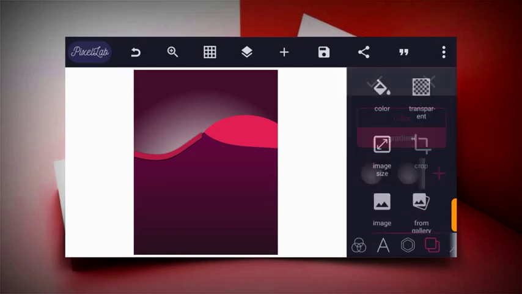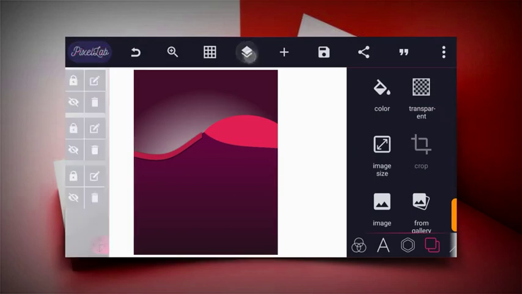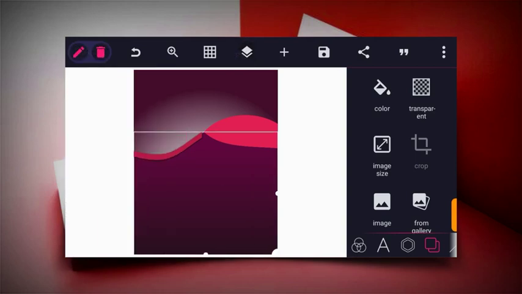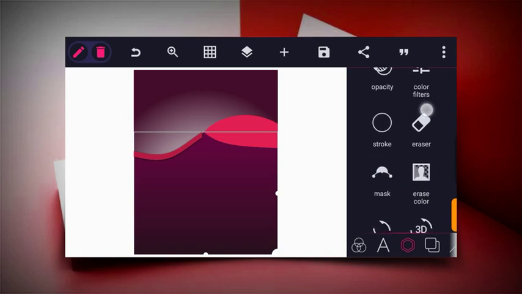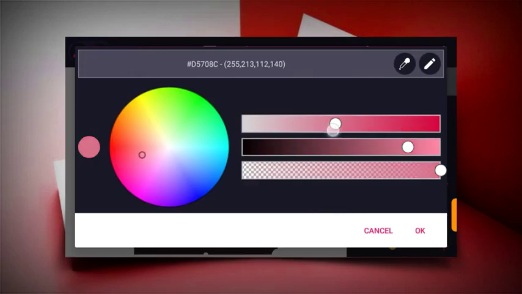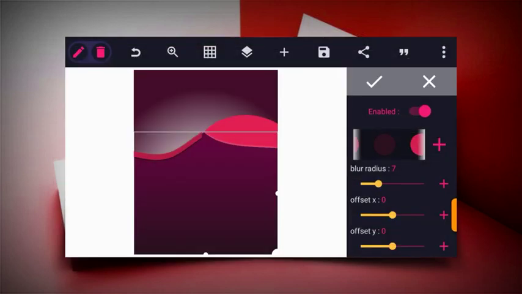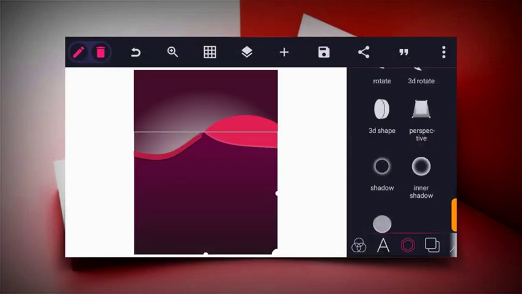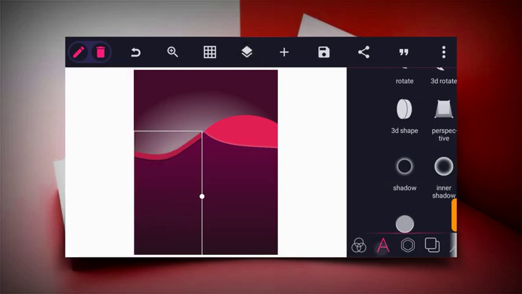So all we have to do now is to click on this, and then the next thing to do now is to enable shadow of it. Click on this middle one and then enable the shadow. Click on shadow and enable it. Let's reduce this a bit now. Reduce it and then change the color of the shadow to white, or this color, or make it light. So this is okay. So let's increase this up a bit.